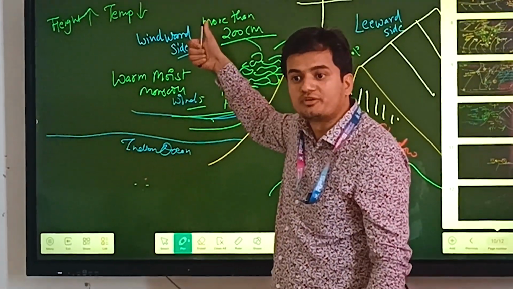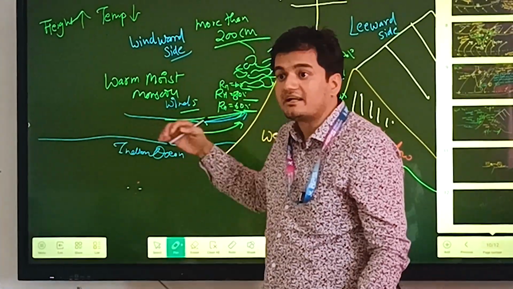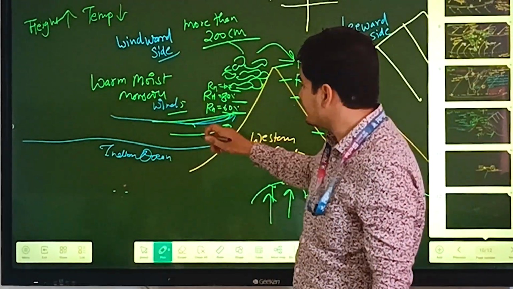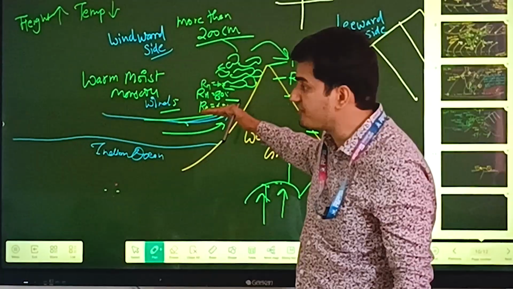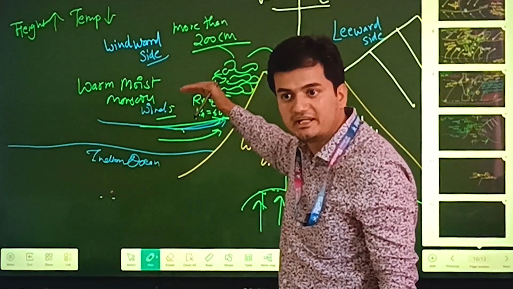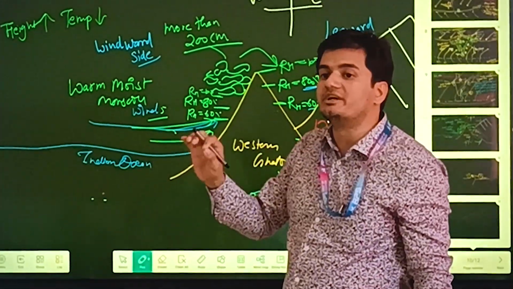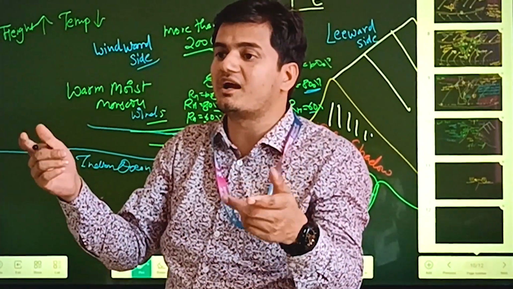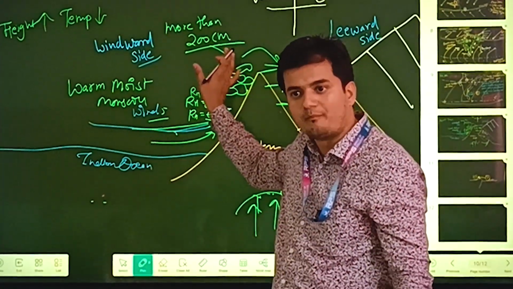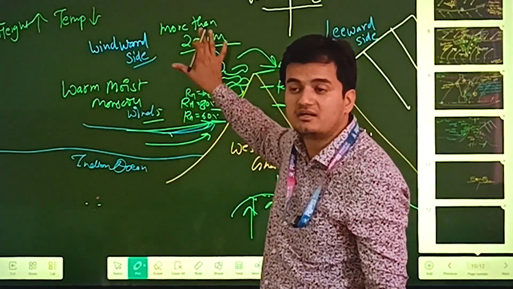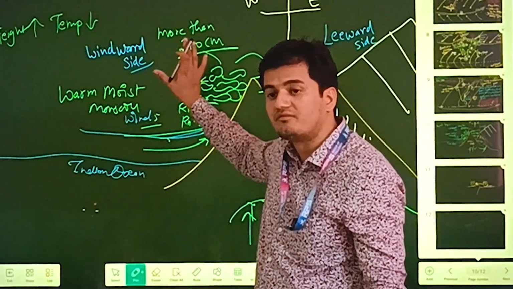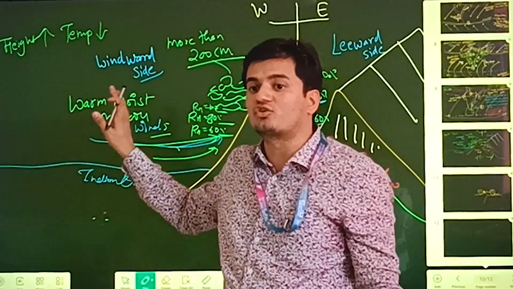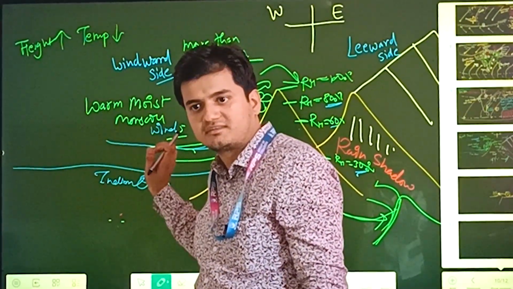As we move up in the troposphere, the temperature will decrease. And as the temperature decreases, the relative humidity of the winds will increase. Here we have 60%, 70, 80, 90, 100. When the relative humidity reaches 100%, the moisture will condense and clouds will begin to form. So here, at the western slope of the Western Ghats, huge rainfall will occur, up to 200 centimeters. And this is the reason why we have tropical evergreen forest on the western slope of the Western Ghats.